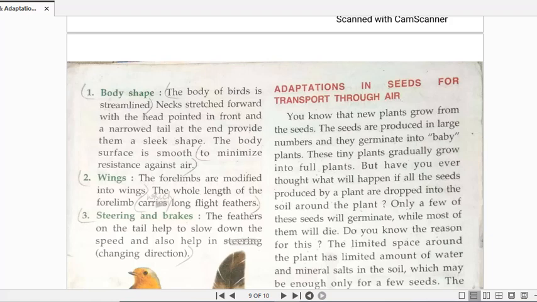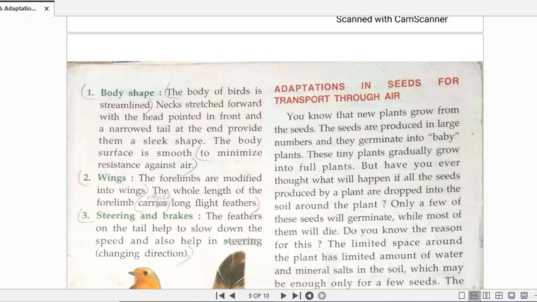The body surface is also smooth. And why is it smooth? To minimize the resistance. The resistance that air tries to put up, to minimize that, right? The smooth surface of the body of the birds helps to minimize the resistance against the air.